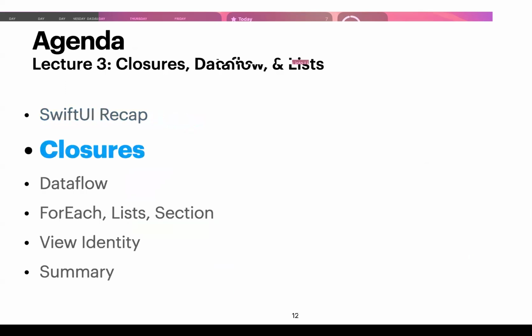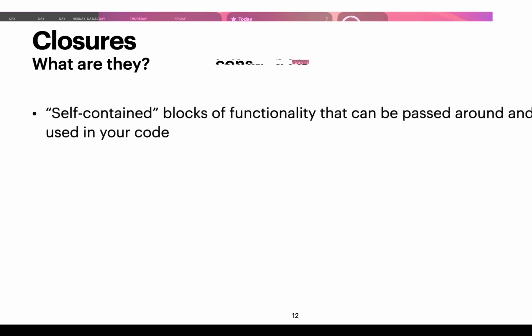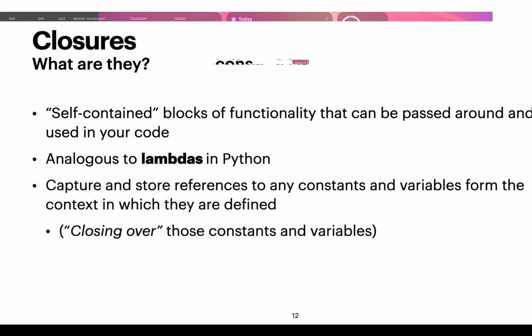All right, so that was SwiftUI. Next we're going to talk about a feature. I won't say it's a unique feature, but it is an important feature of Swift. A lot of Apple's code and APIs heavily use closures. So what are they? They're self-contained blocks of functionality that can be passed around and used within your code. If you have taken 61A, they're basically lambdas. They capture and store references to any constants and variables from the context in which they're defined. We call this capturing and storing references closing over those constants and variables.